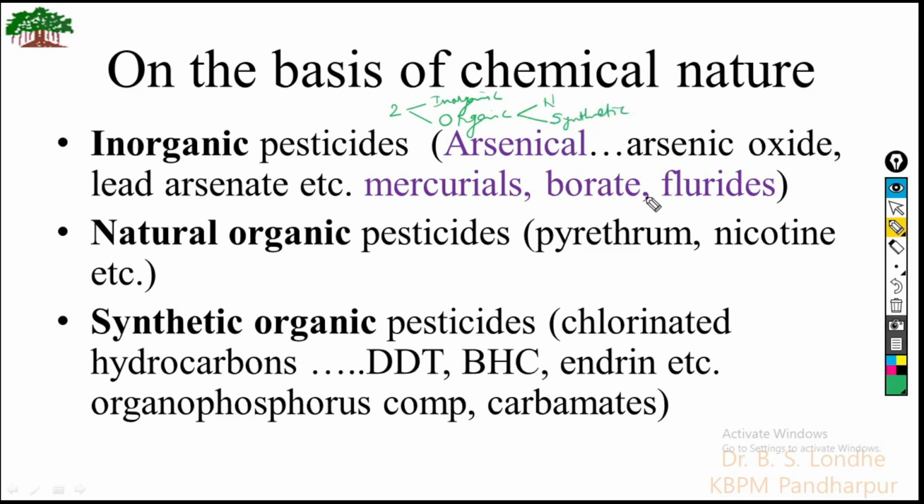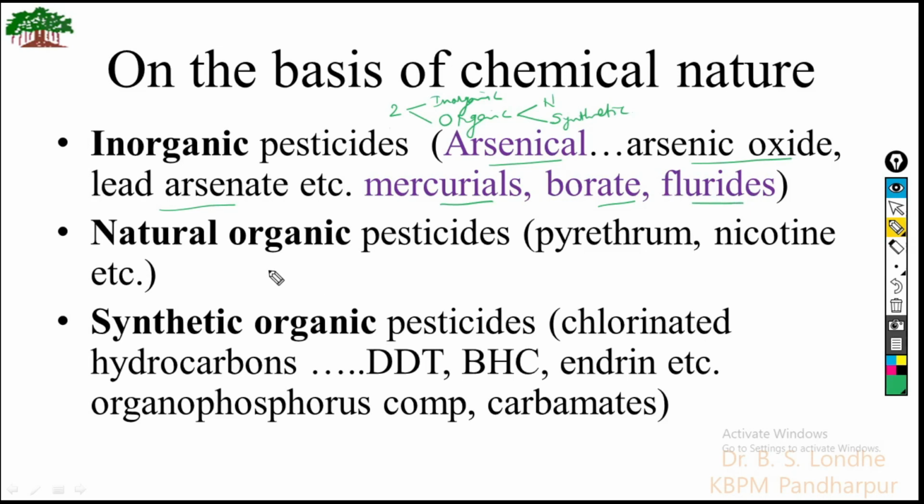Including subtypes, we can say there are three types. Inorganic pesticides include arsenicals, which contain arsenic oxide, lead acetate, etc., mercurials, borates, fluorides. These are the inorganic substances which act as pesticides.